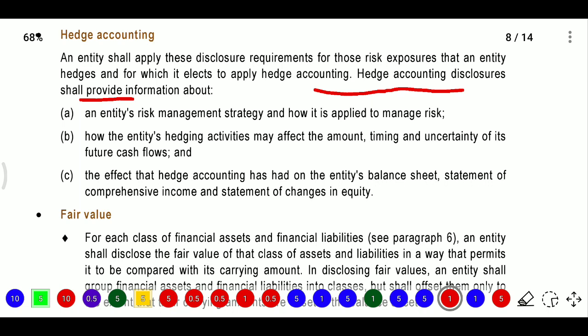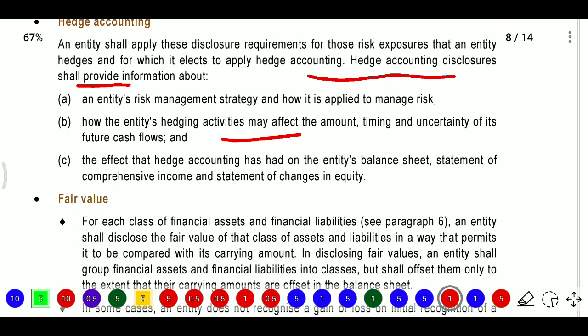So what information will be required to disclose? What is the risk management strategy for that entity and how that risk management strategy was applied, and how the entity's hedging activities may affect the amount, timing and certainty of its future cash flows. So what are the future cash flows, and how will the hedging activities affect them.